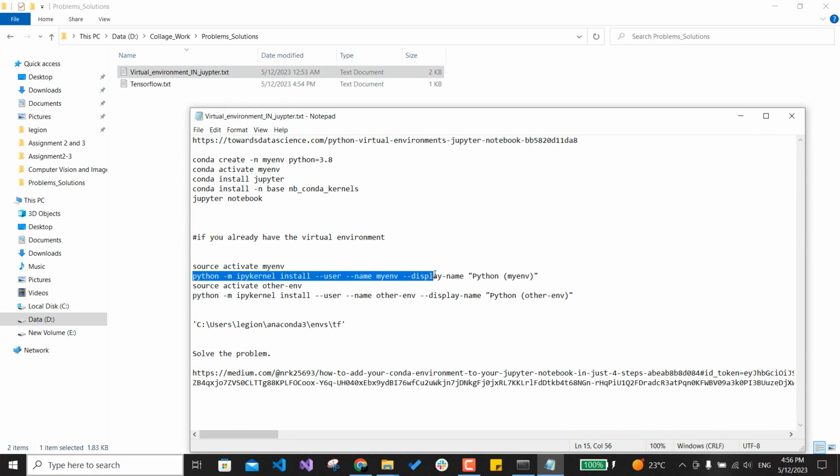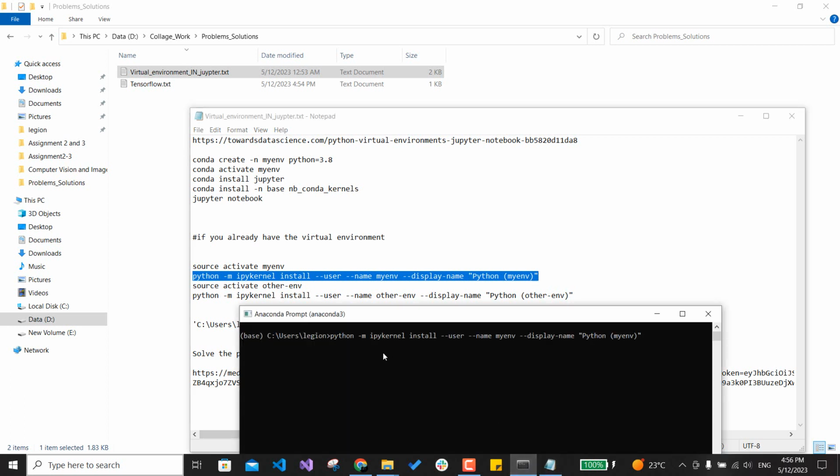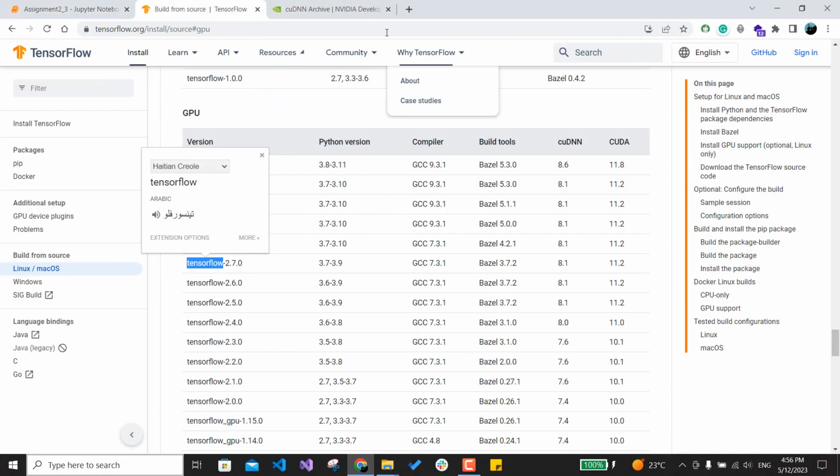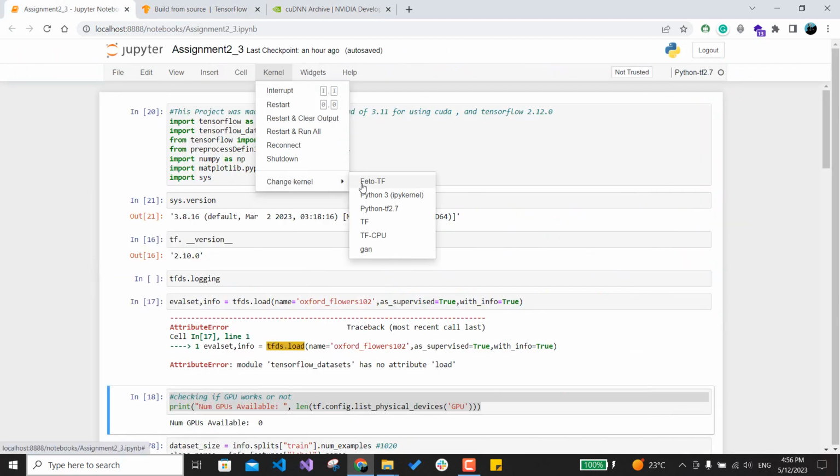Just copy this here, and you write the name of your virtual environment, and here also you write the name of it, 2.7, and press enter. Okay, after doing this step, it will be added to your Jupyter Notebook to use it like this.